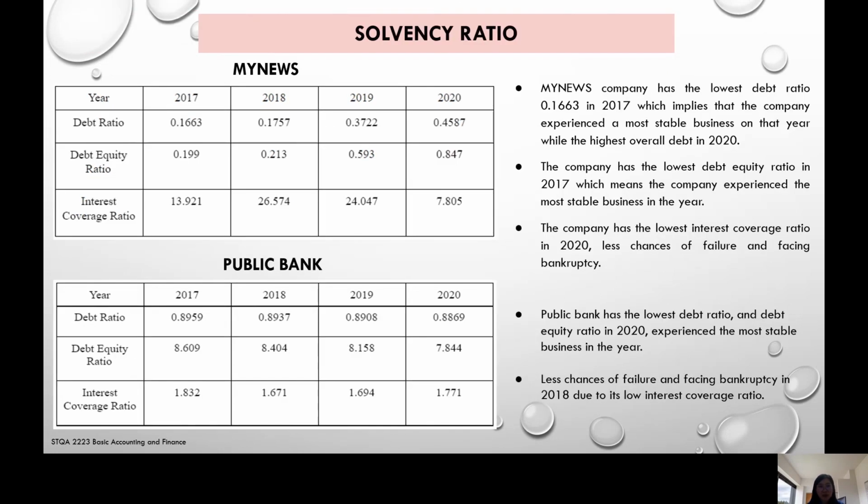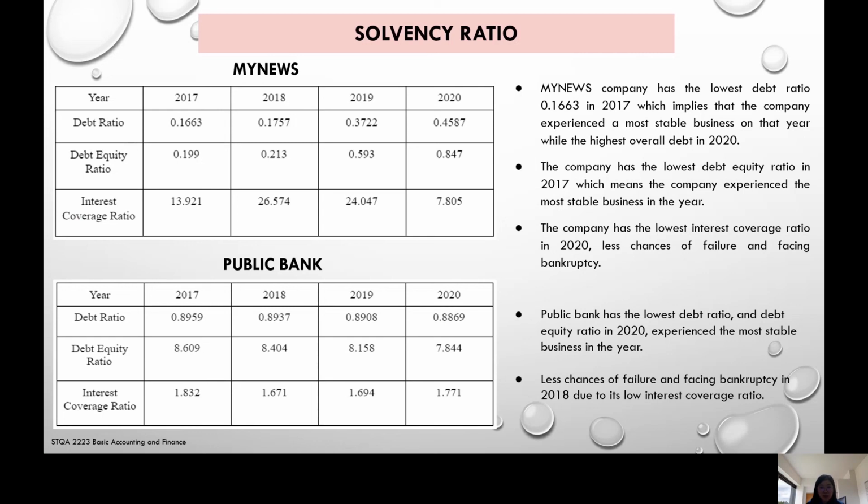Solvency ratio. From the table, MYNEWS company has the lowest debt ratio, which is 0.1663 in 2017, which implies that the company experienced a more stable business that year, while the highest overall debt was in 2020. At the same time, the company has the lowest debt equity ratio in 2017, which means the company experienced the most stable business in the year.